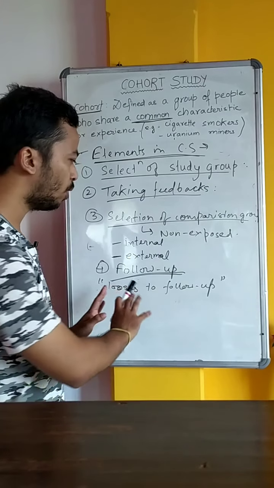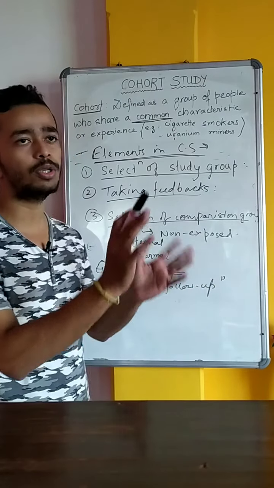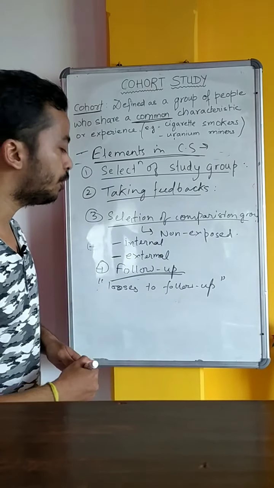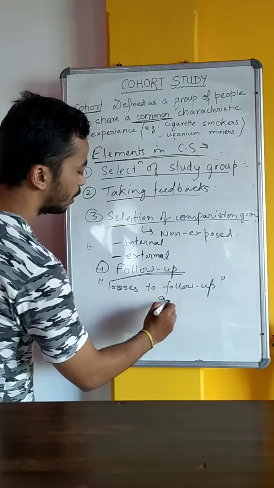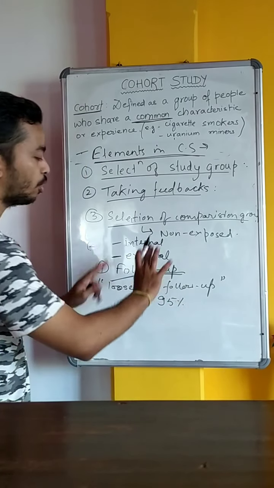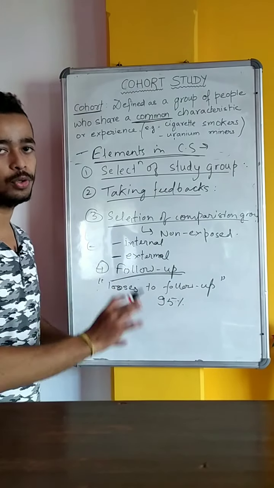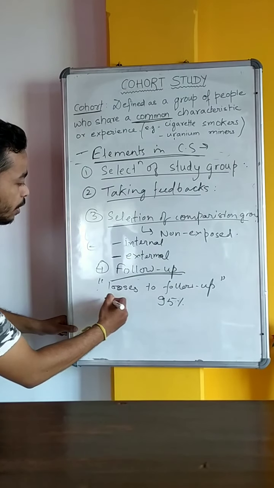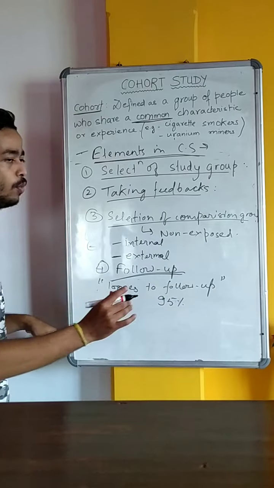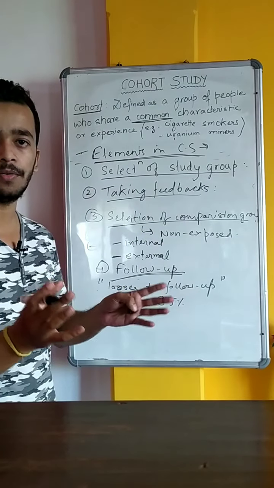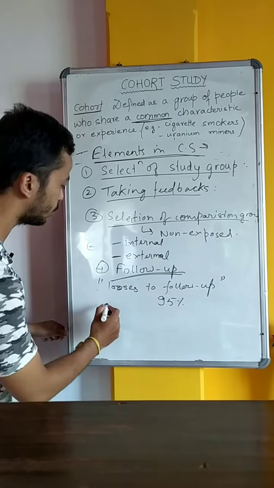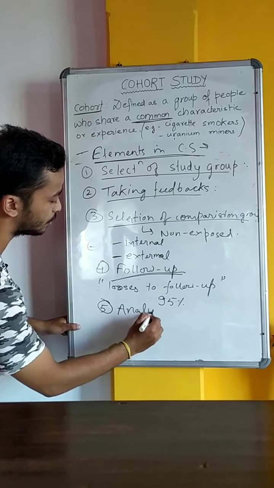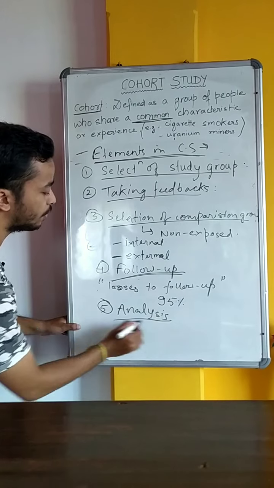Okay, so there are always certain losses to follow-up, and ideally we should try that at least 95% of the total population we should be able to follow up. Okay, so after doing all these 4 steps, we will now be prepared with our data and all. So the 5th and the final step is analysis of the data.